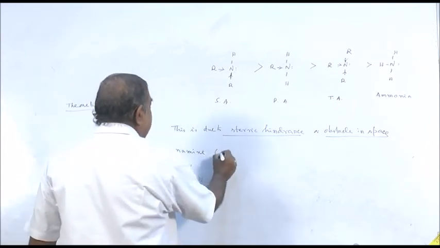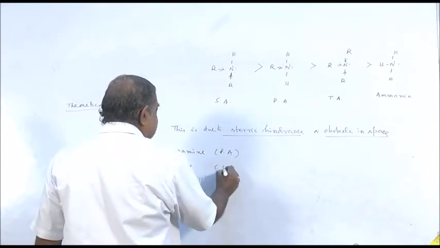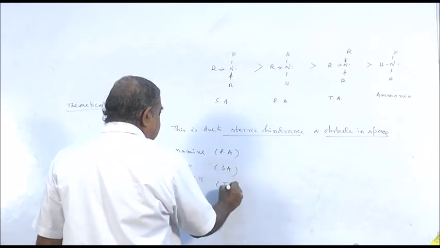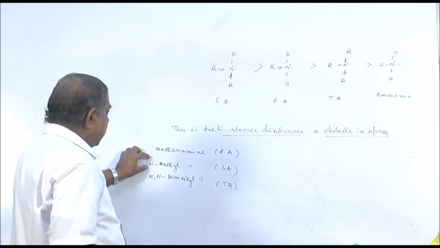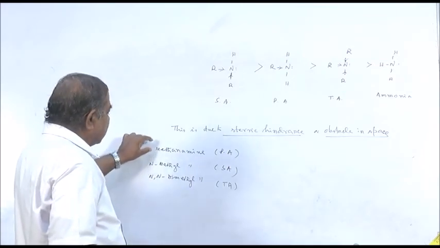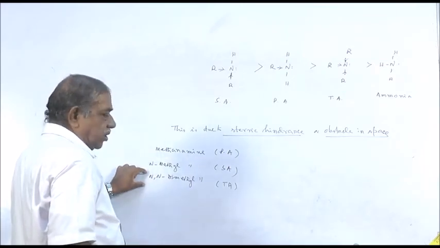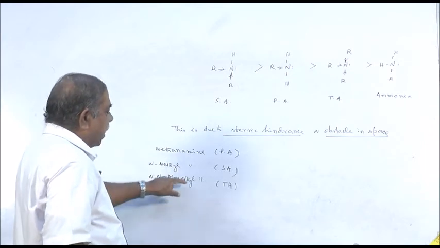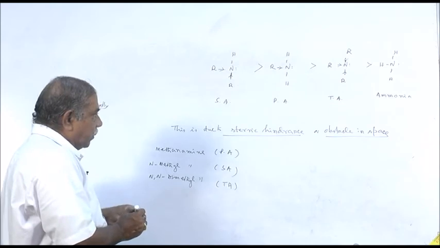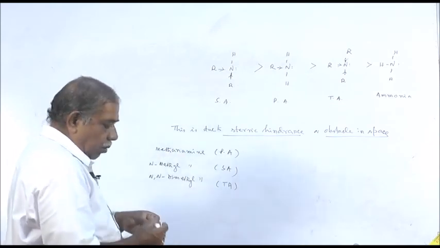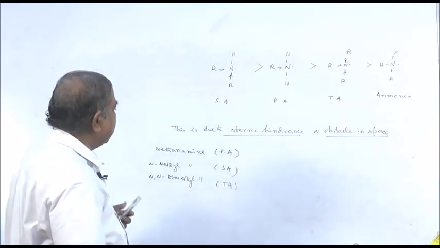This is a primary amine, this is a secondary amine, this is a tertiary amine. So most basic will be N-methyl methanamine, more basic than methanamine, which will be more basic than N,N-dimethyl methanamine, which will be more basic than ammonia. So this is the comparison of their basic strength.